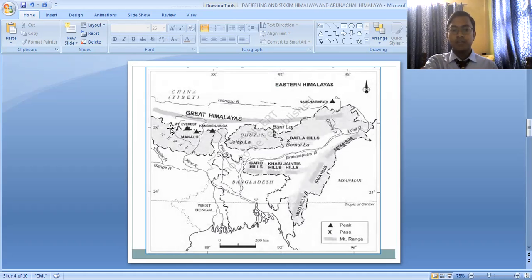As you can see, the Himalayas run from the state of Jammu and Kashmir to Arunachal Pradesh till Namcha Barwa. But after Namcha Barwa, the Himalayas take a sharp bend and start moving towards the southern direction. This southern extension of the Himalayas is known as the eastern hills, because it forms the easternmost border of the Himalayas. It is also known as the Purvanchal Hills or the Purvanchal Himalayas.